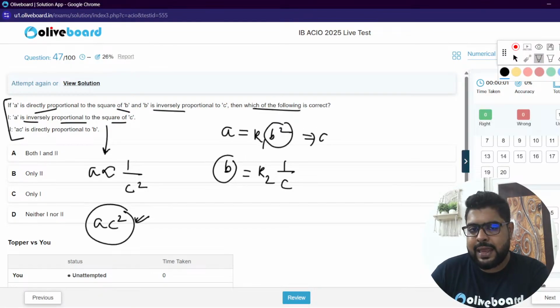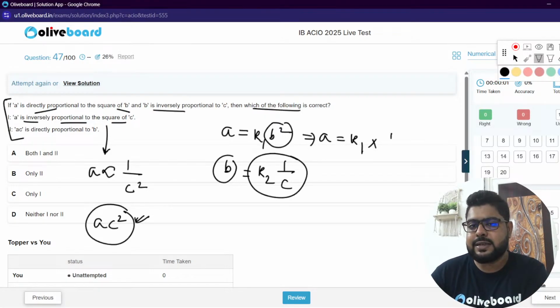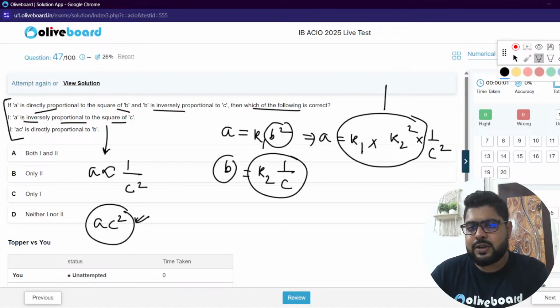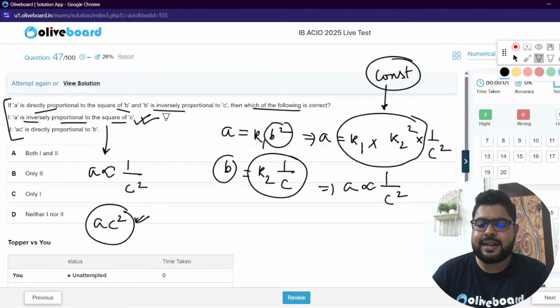So A is equal to K1 into B square. Instead of B square, I'm putting K2 square into 1 by C square. Now this thing is constant, because constant into constant is always constant only. So at the end of the day, I'm getting A varies as 1 by C square, meaning this is definitely correct. So next one, sir.